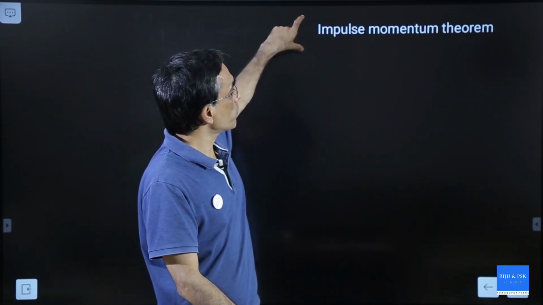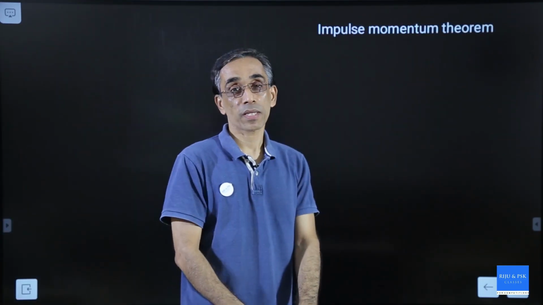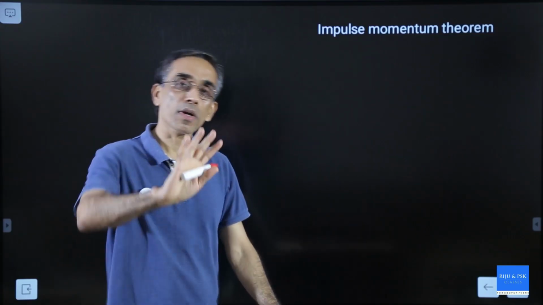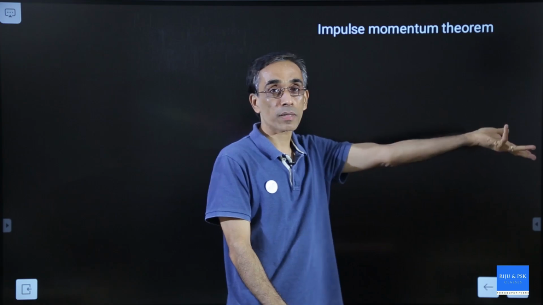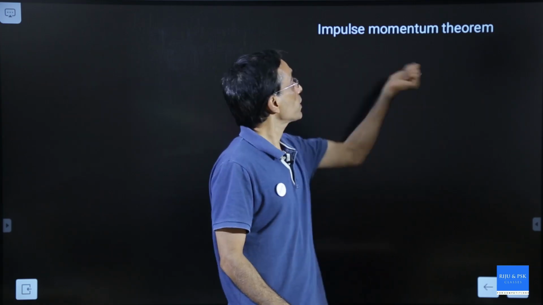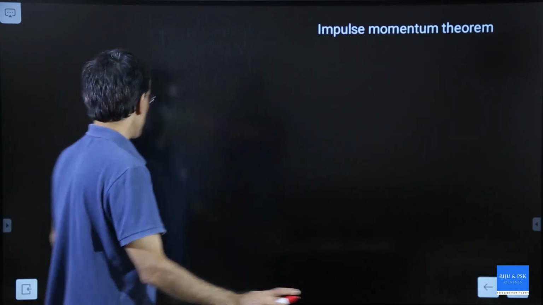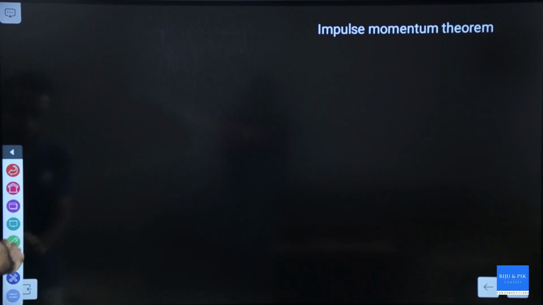Sometimes things come in front of you like this, the impulse momentum theorem. This is nothing new, you already studied about this. I told you what impulse is. Impulse is what? Change in momentum, right? That's what the impulse momentum theorem is. But it is stated in a better way.